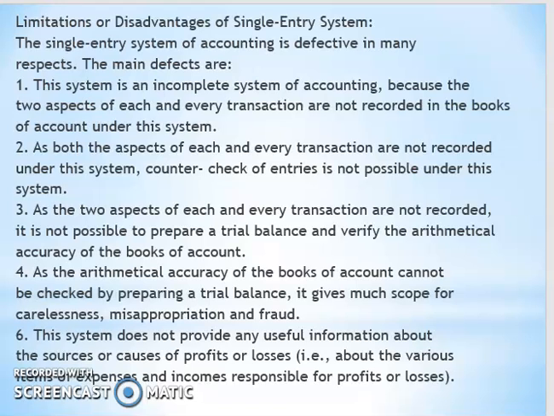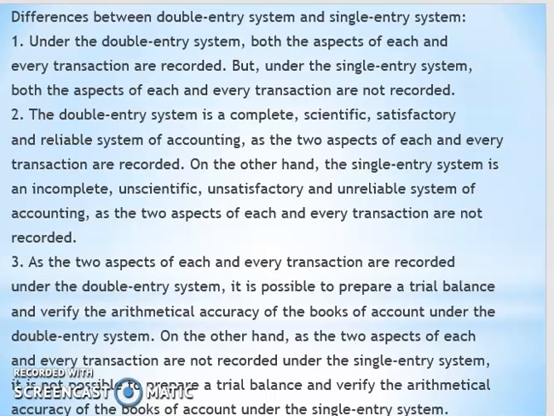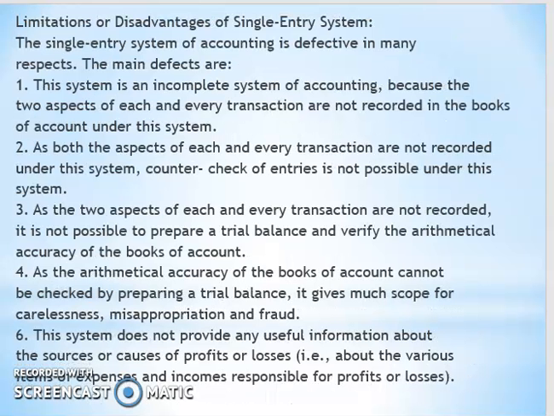As it is not possible to prepare a trial balance and verify the arithmetical accuracy of the books of accounts, it gives much scope for carelessness. This system does not provide any useful information about the sources or causes of profit or loss, that is, about the various items of expenses and incomes responsible for profit or losses.